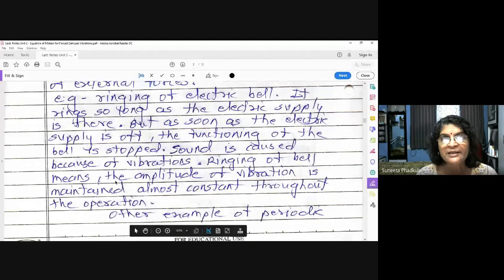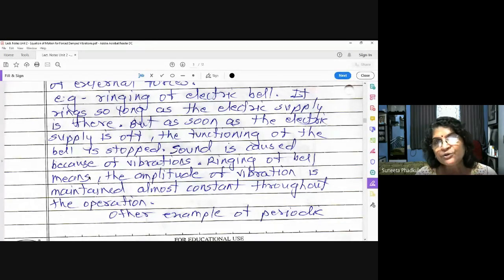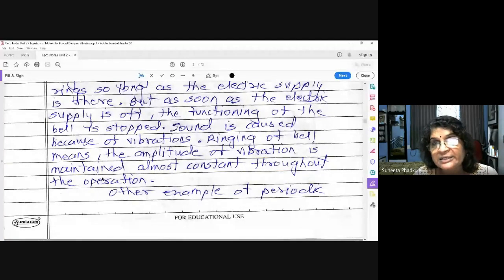As long as the external force is acting on that system, it is vibrating. As soon as you switch off the electric circuit, it is gone. So this is the best example of forced vibration due to external excitation of harmonic type.